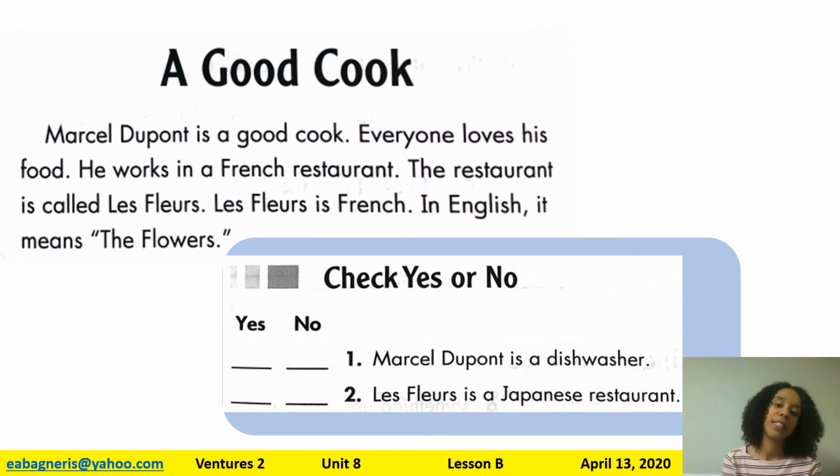Marcel Dupont is a dishwasher. What does Marcel do? Is he a dishwasher? No. Marcel Dupont is a good cook. We see at the very first sentence, it says he is a good cook. And what's another word for cook? A chef, right. So he is a chef. He works at Les Fleurs.